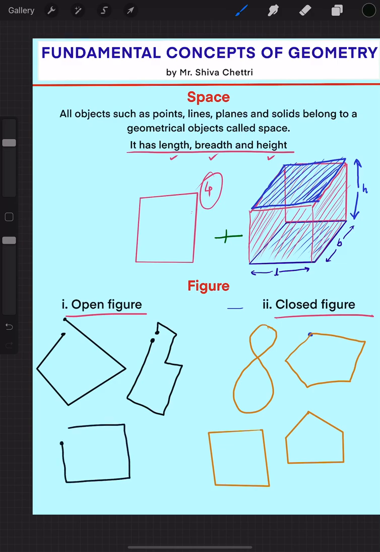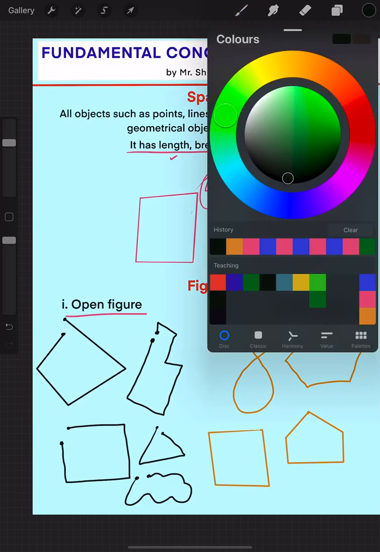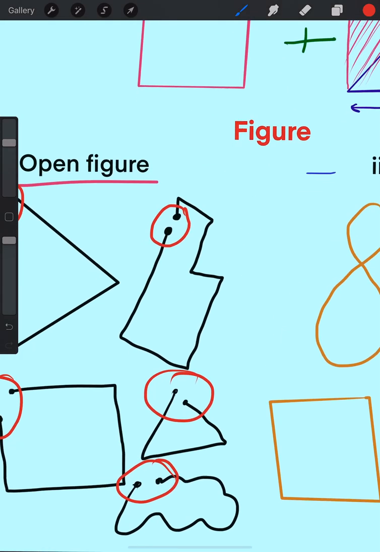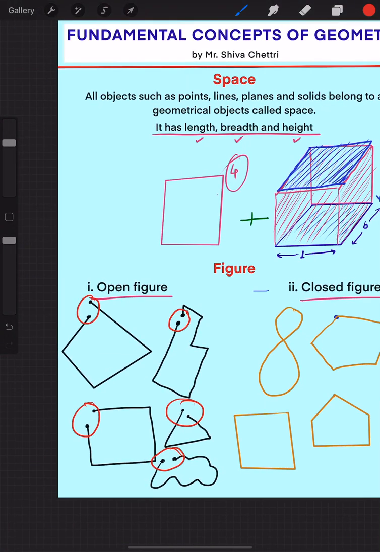Even if I draw a square, but it is an incomplete square. For a triangle also, even for curves also. So where are the loops? Here the red markings are all loops. That means it is not meeting at the same point where it started.